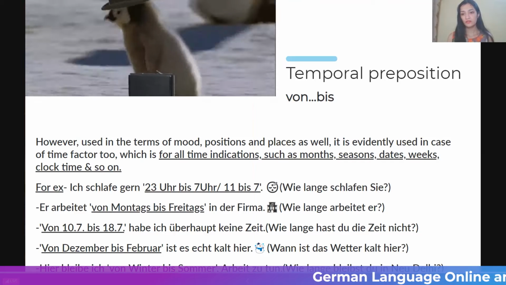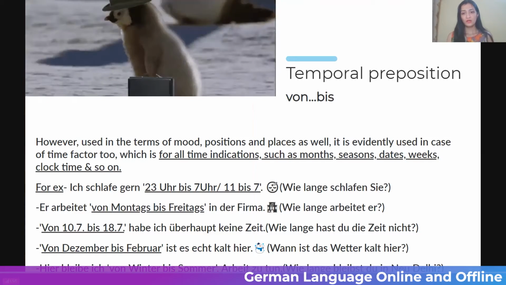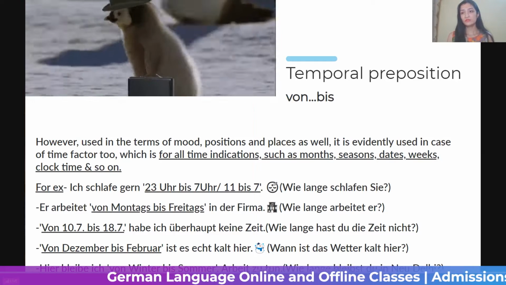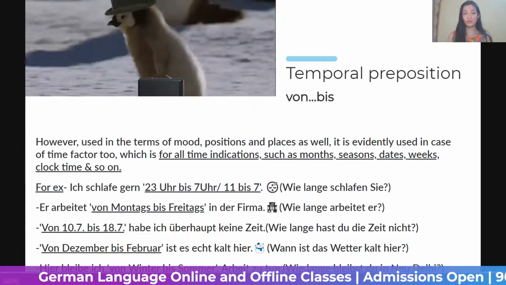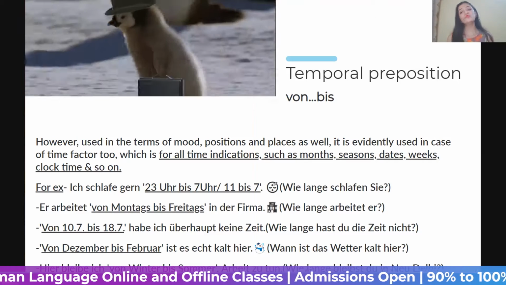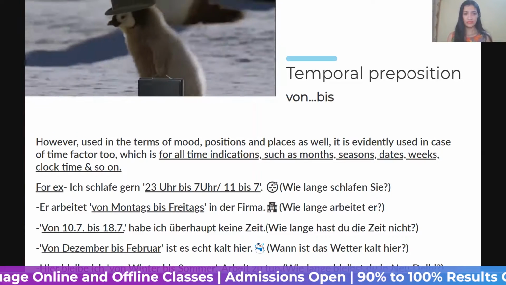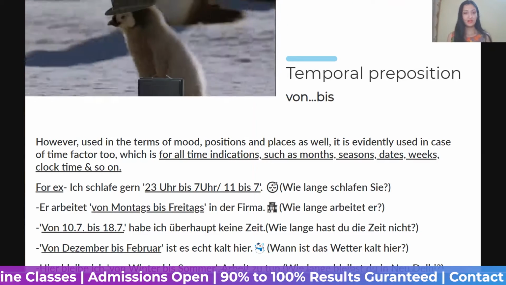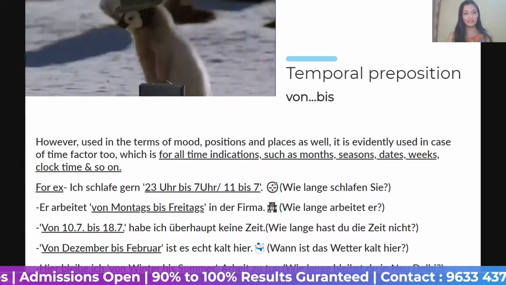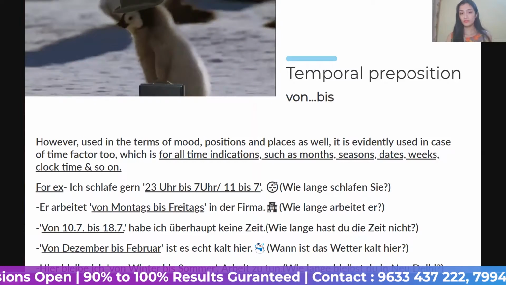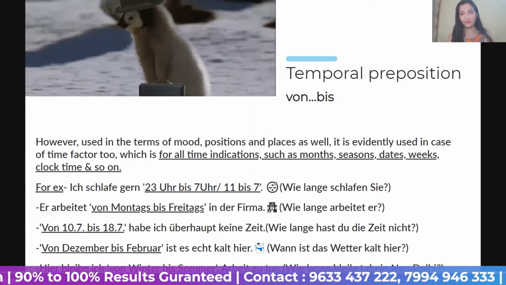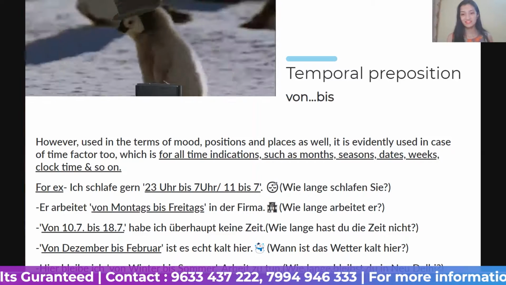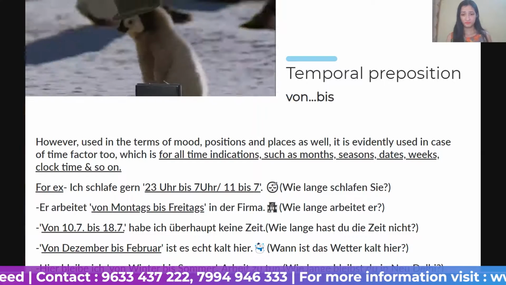Third, wie lange hast du die Zeit nicht? I mean, we can say over here, how long you don't have the time for me. I'm waiting quite long for you, and for how long more you don't have the time. So I can say, von 10. Juli bis 18. Juli habe ich überhaupt keine Zeit. From the 10th of July to the 18th of July, I have no time at all for you, for anyone. I am too much involved in my work. So we can say it like that.